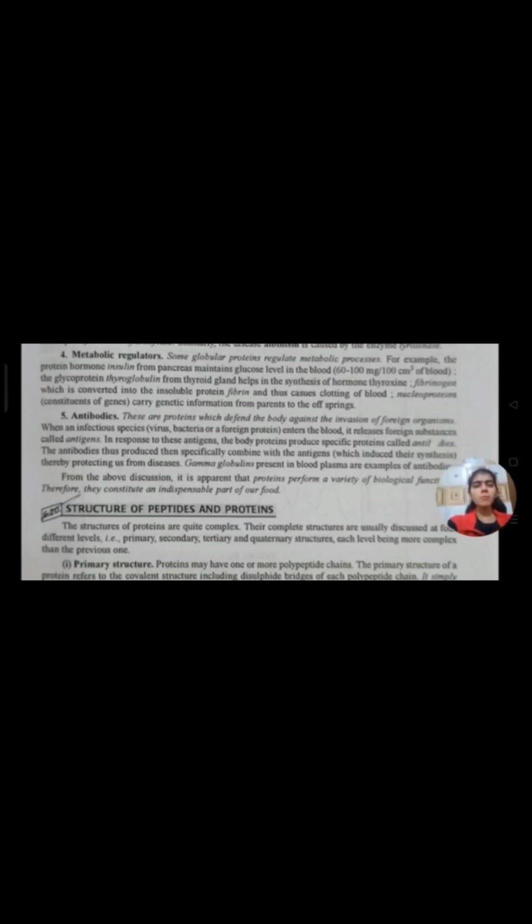Fifth is antibodies. These are proteins which defend the body against the invasion of foreign organisms. When an infectious species, virus, bacteria, or a foreign protein enters the blood, it releases foreign substances called antigens. In response to these antigens, the body produces specific proteins called antibodies. The antibodies thus produced then specifically combine with the antigens which induced their synthesis, thereby protecting us from disease. Gamma globulins present in blood plasma are examples of antibodies.